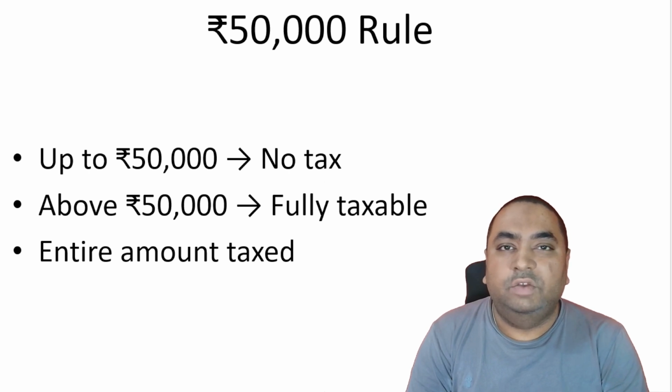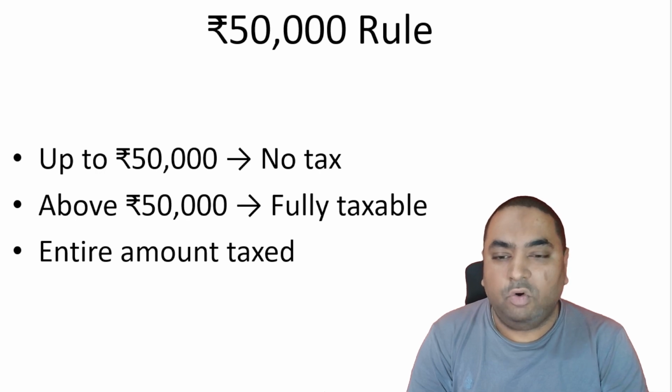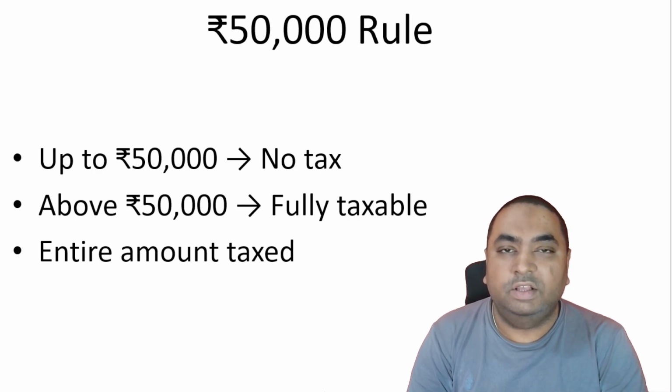Now, generally, the 50,000 rule is: if the gift is less than 50,000, then there is no tax. If the gift is above 50,000, then the gift is taxable, and the taxable amount is the total price of the gift. That is, if the gift value is 55,000, the tax is applicable on the total 55,000. The entire amount is taxed if the value is above 50,000.